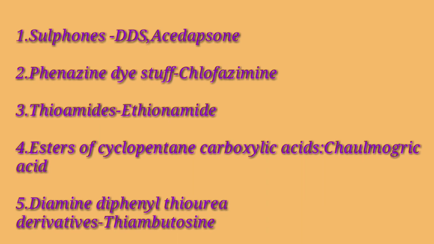Second is phenazine dyes, which includes clofazimine. Third is thioamides, which includes ethionamide. Fourth is esters of cyclopentane carboxylic acids, which include chaulmoogric acid.